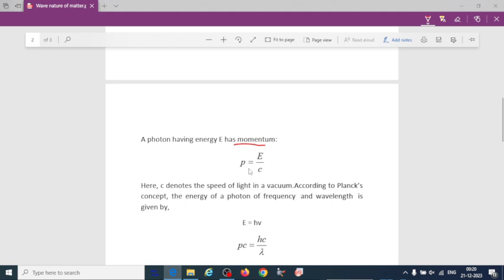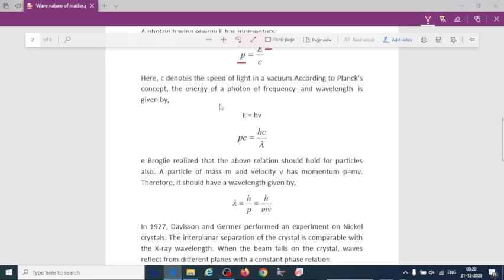That means we have a relation between the momentum and energy of a photon: p is equal to E divided by c. c is what? Speed of light. According to Planck's constant, the energy of a photon is given by E is equal to h nu, where nu is frequency.